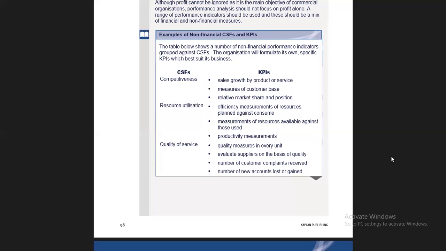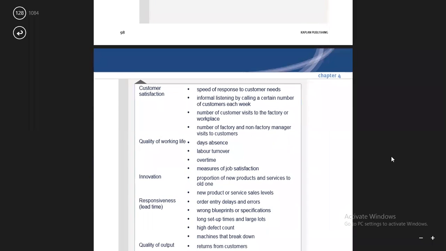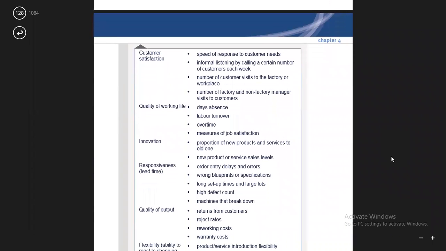Number of customer complaints received and number of new accounts lost or gained. How many customers retained to you? There is customer loyalty, and if they come to you again and again, this means that you are on the right track.